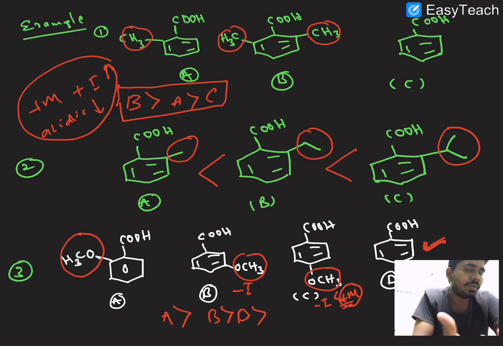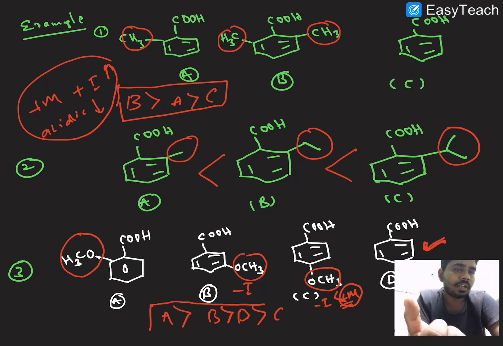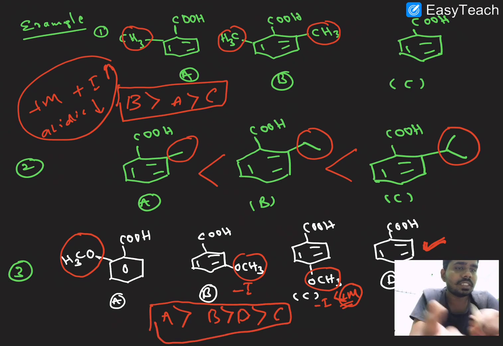So electron repulsions occur with the negative charge, so it won't easily lose the proton. So the weak acid is here, this is C. So this is the exact order of acidic strength.